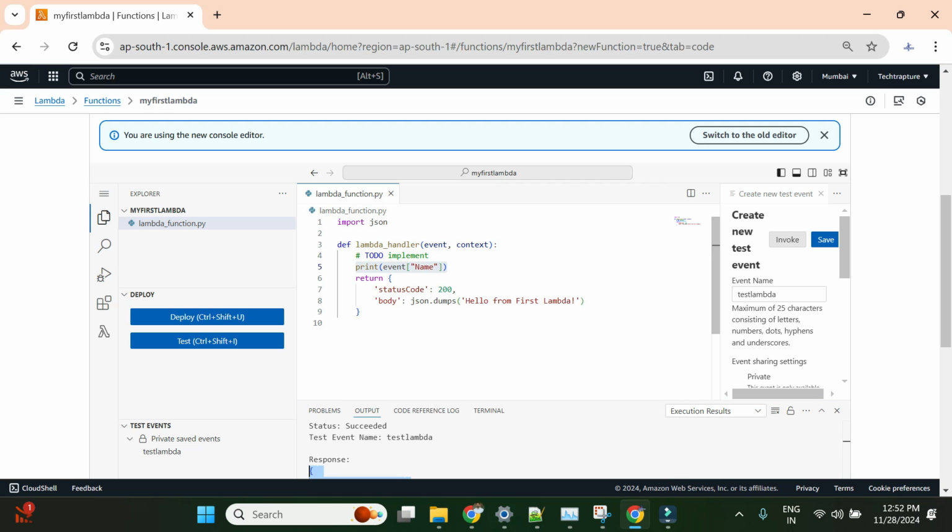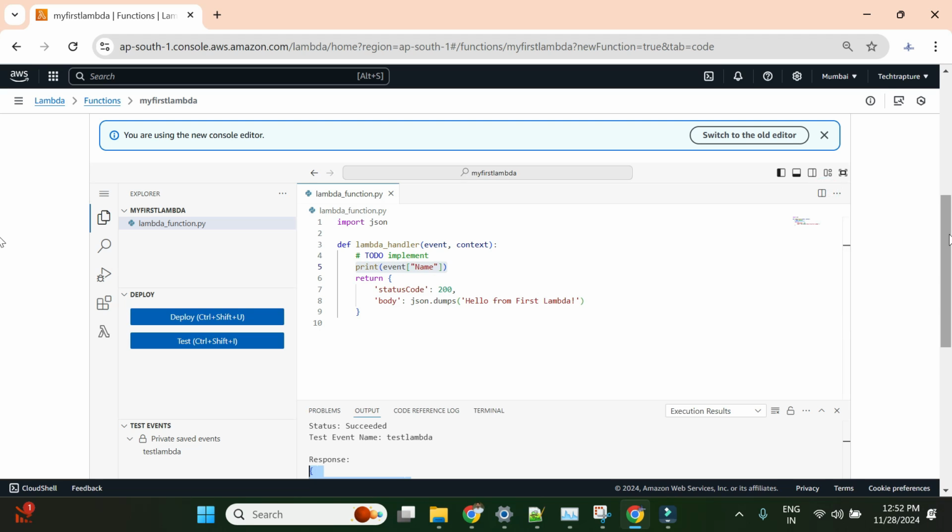So now hope you understood how we can create our first Lambda function. Okay, so that's it for this video, and we'll create a new Lambda function with a trigger in our new video. So thank you for watching this video, and we'll see you again in the next video.